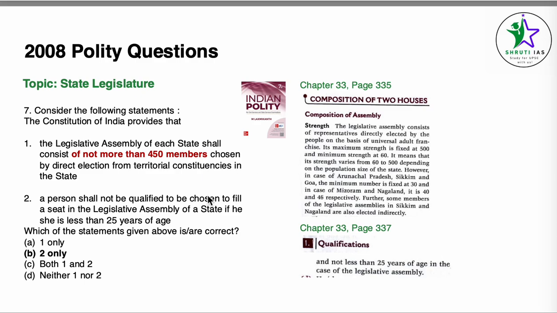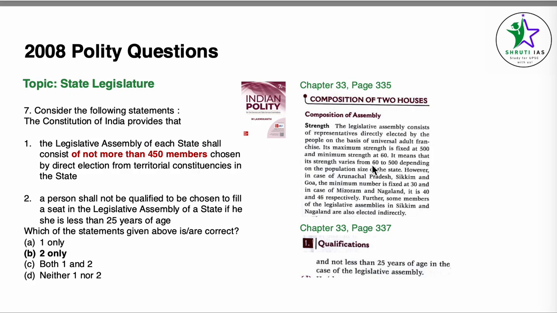Point number 1, let's read the point. The Legislative Assembly of each state consists of not more than 450 members chosen by direct election from territorial constituencies in the state. Point number 2, a person shall not be qualified to be chosen to fill a seat in the state legislative assembly of a state if she is less than 25 years of age. Now for point number 1, we come to chapter 33, State Legislature in Lakshmikant, page number 335. Under composition of assembly, the maximum strength is fixed at 500 and minimum strength is at 60. So basically this makes our first statement incorrect.